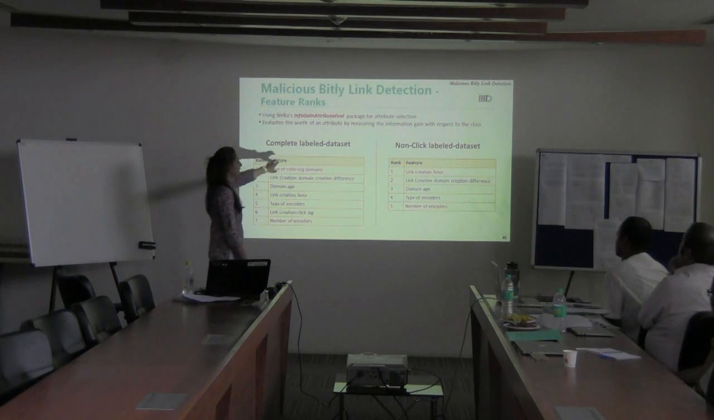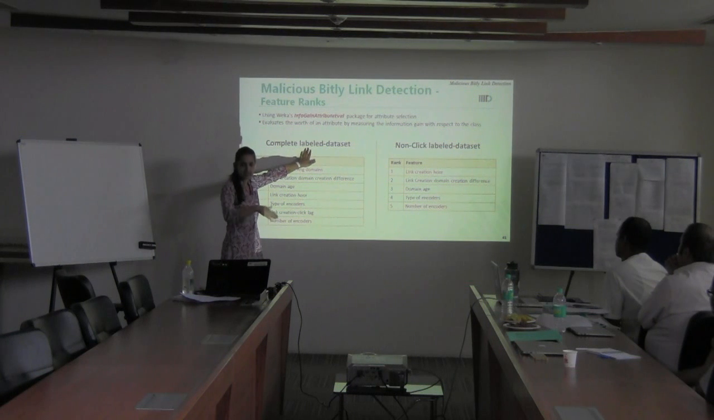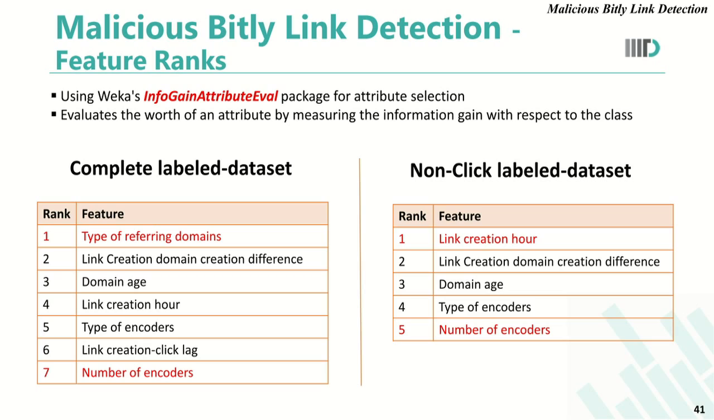Here, for the complete labeled dataset, that is a mixed dataset of click and non-click links, we found that the type of referring domains was the most important feature and number of encoders was the least important feature. Also, on only the non-click labeled dataset, link creation hour was found to be the most important feature and number of encoders the least important.